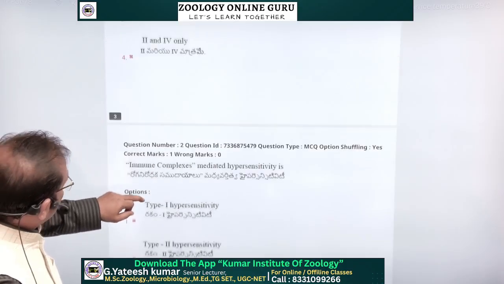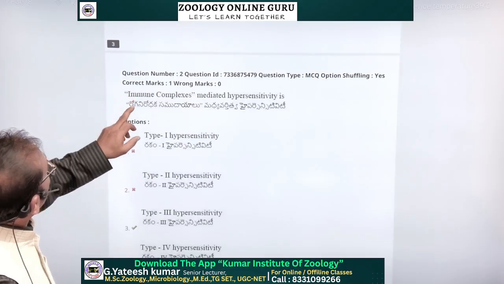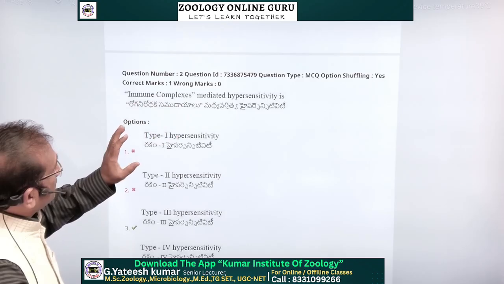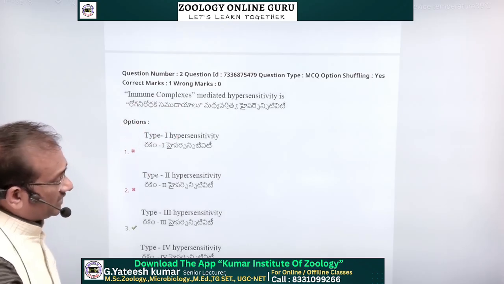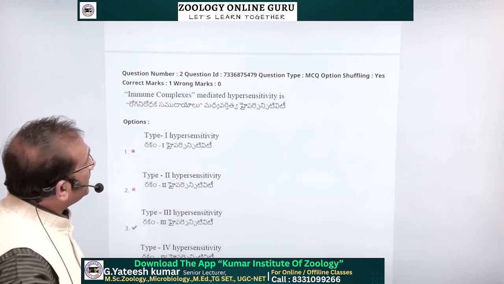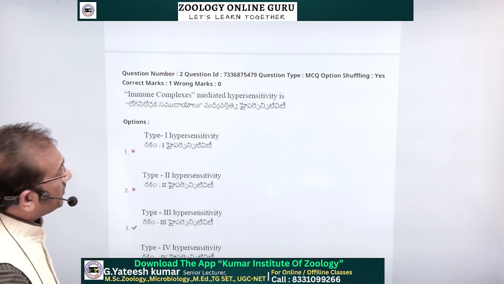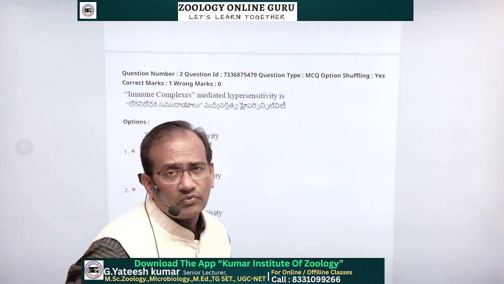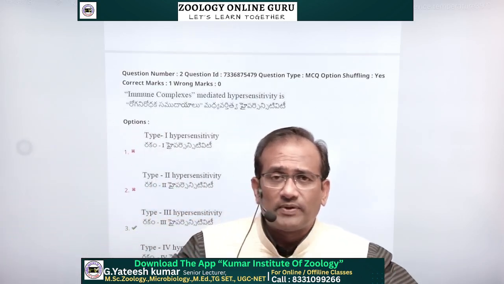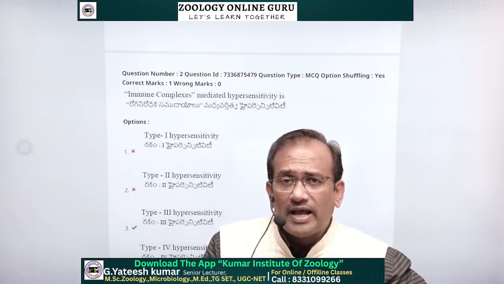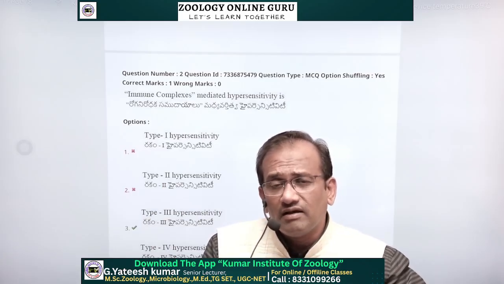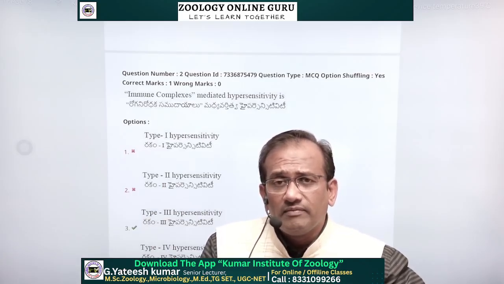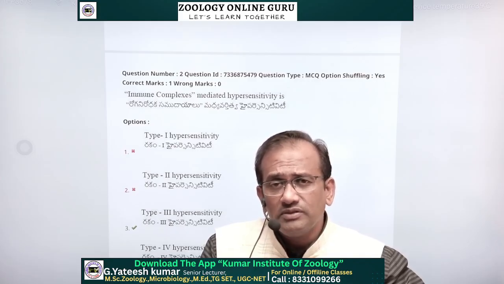Another question is in immunity: immune complex mediated hypersensitivity. There are hypersensitivity types 1, 2, 3, 4. In type 1 hypersensitivity, the mast cells release histamine, serotonin, and these granules cause inflammation.